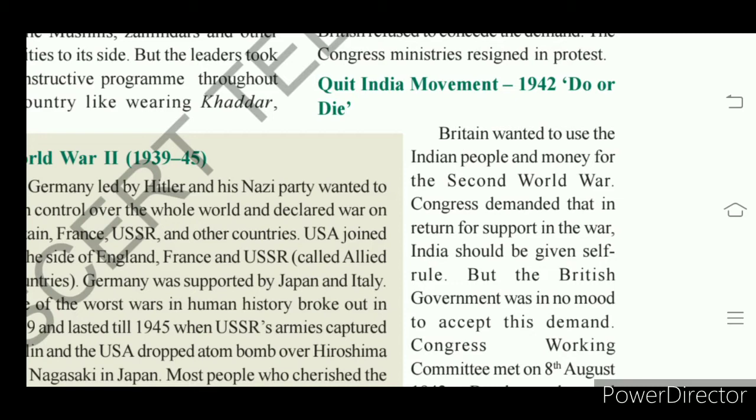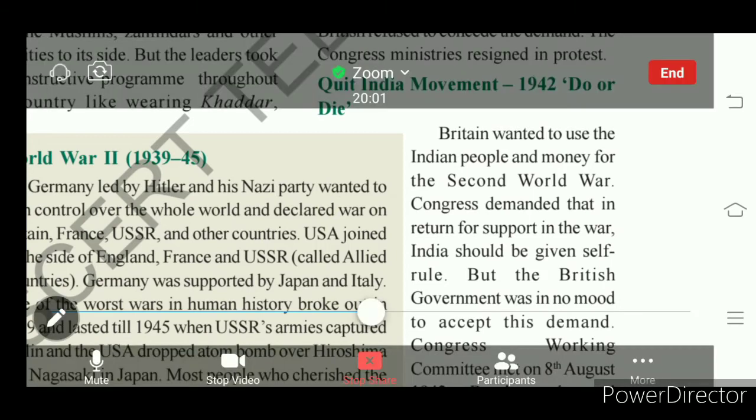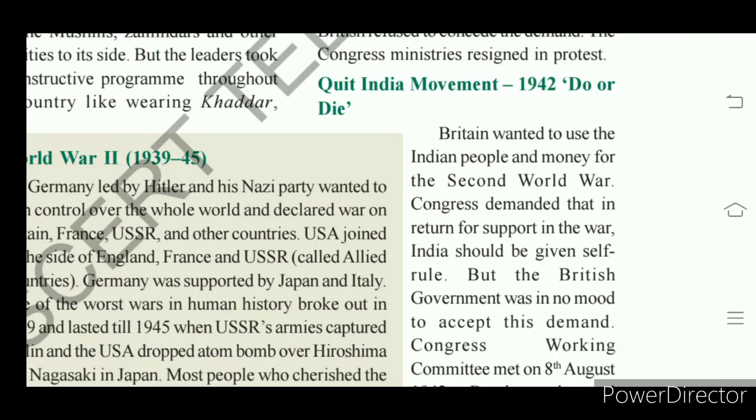The Quit India movement started in India when Britain refused to grant independence after the end of the Second World War. Britain wanted to use our Indian people and our Indian resources during the Second World War.